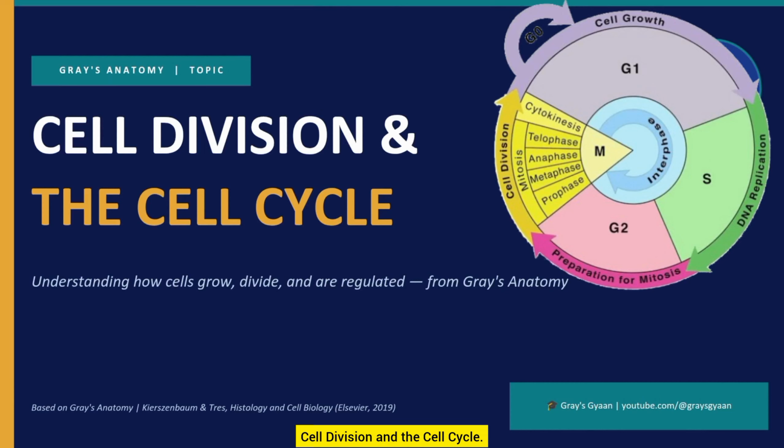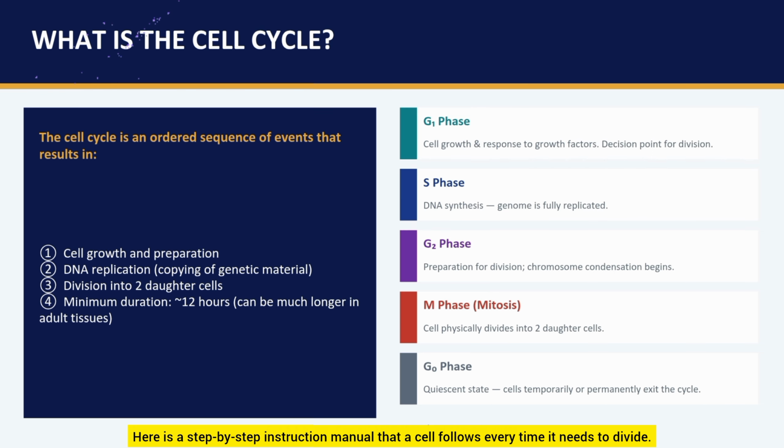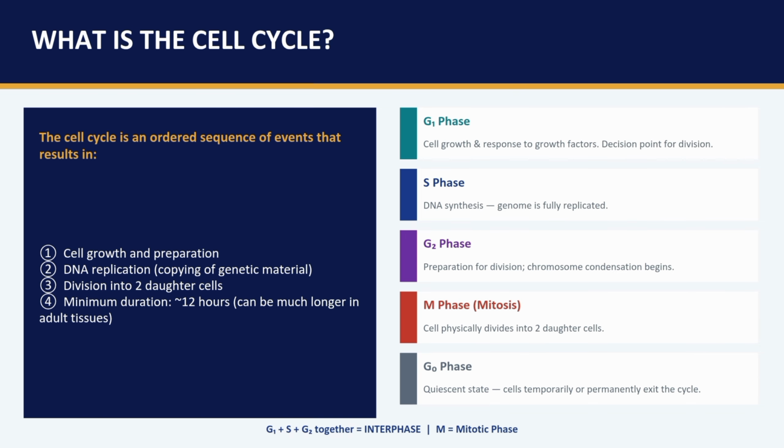Cell division and the cell cycle. What is the cell cycle? Here is a step-by-step instruction manual that a cell follows every time it needs to divide. It has 4 main phases.